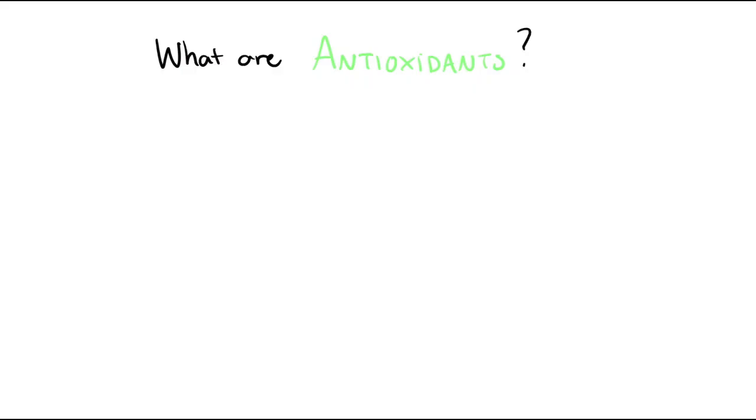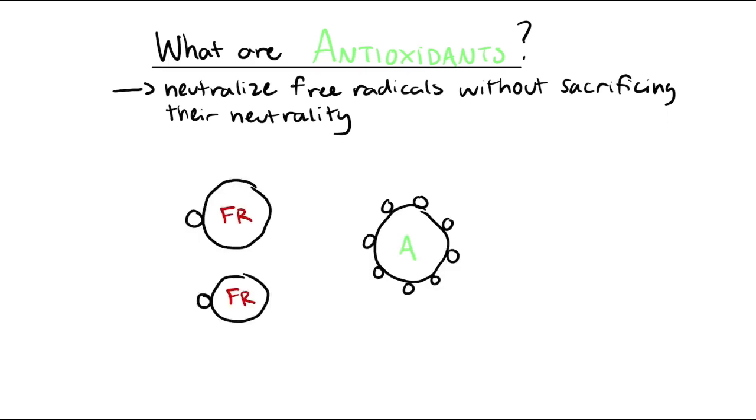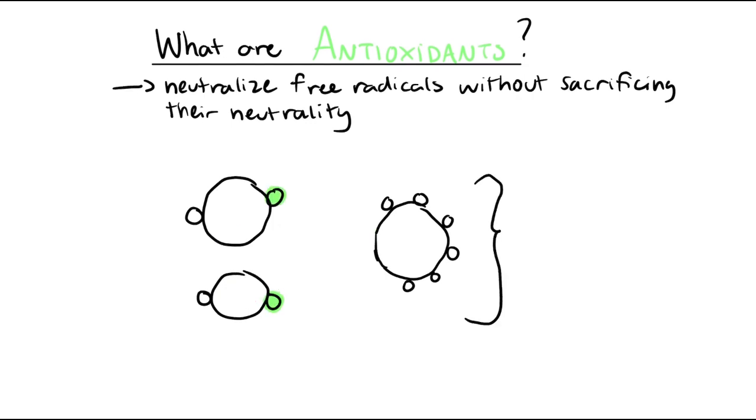To maintain a balance of free radicals in the body and prevent oxidative stress, we need antioxidants. These are molecules that can donate electrons to free radicals to stabilize them. Antioxidants, however, unlike other molecules, are able to do this without sacrificing their own neutrality. This allows them to keep free radical formation under check.